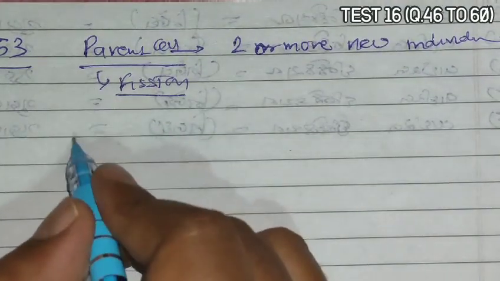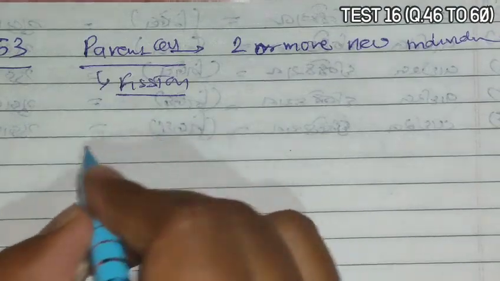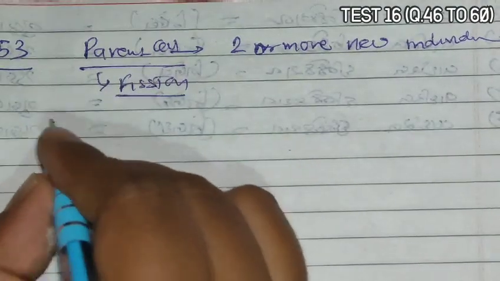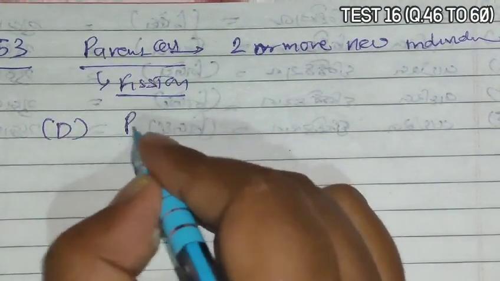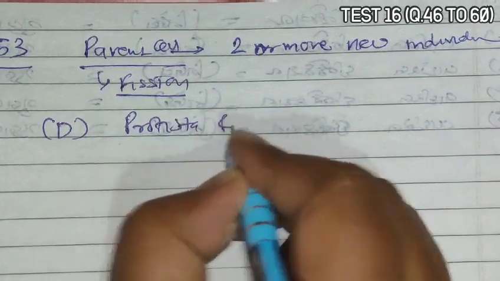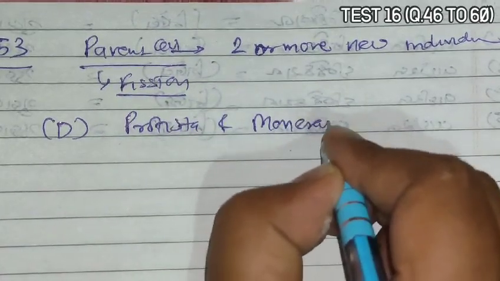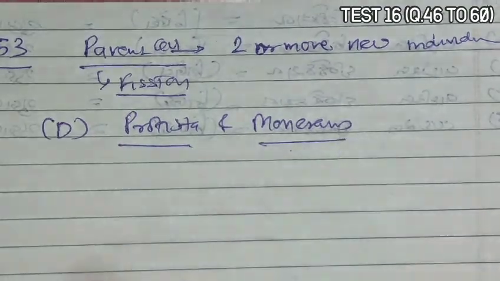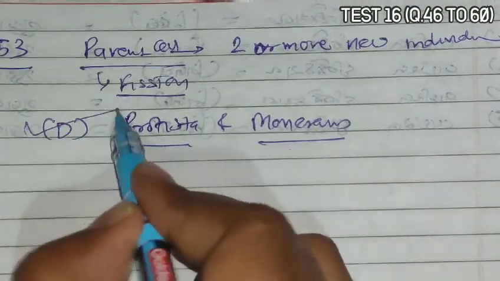Now fission usually occurs in unicellular organisms. So according to this, option D is most appropriate, that Protista and Monerans are unicellular organisms and they show binary fission. So D is the correct answer.